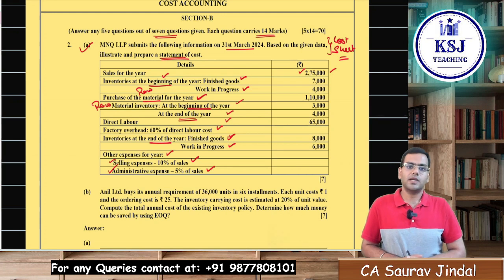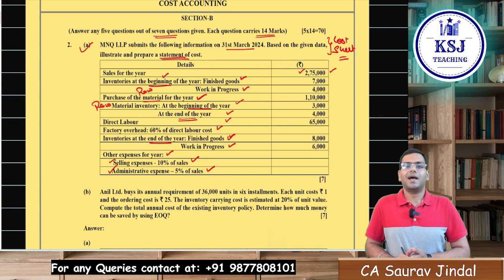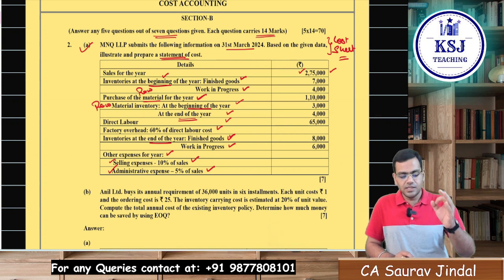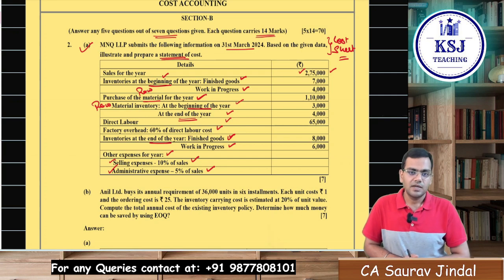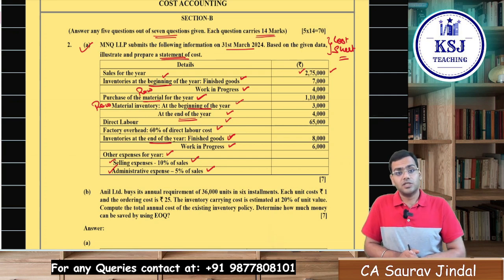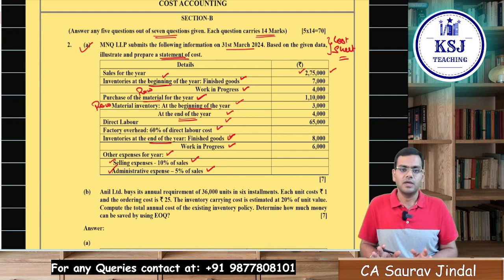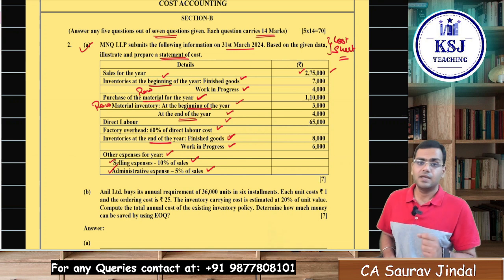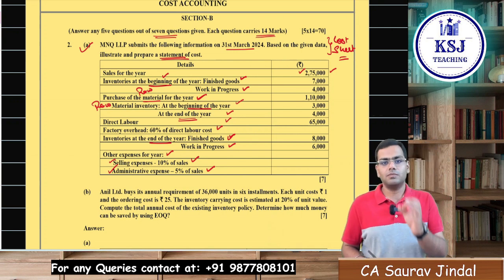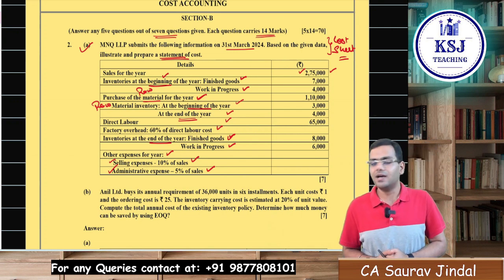Now the important point here, just be very careful with one point. Administrative expenses, sir, nothing is mentioned whether these administrative expenses are related to production or they are general administration expenses. It is not mentioned in the question. Then how to treat it? Sir, you have told that we can take it anyway and give a note. Yes, I have told you that, but there is some common sense that we can apply while identifying.